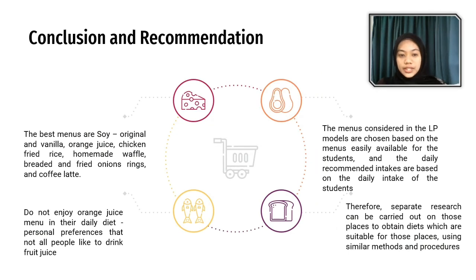Conclusion and recommendation. From the result and discussion, we found that the best menu is soy original and vanilla, orange juice, chicken fried rice, homemade wafer, bread and fried onion rings, and coffee latte. However, according to the result of a survey, many students do not enjoy orange juice in their daily diet. Probably it is because of personal preference, that not all people like to drink fruit juice.